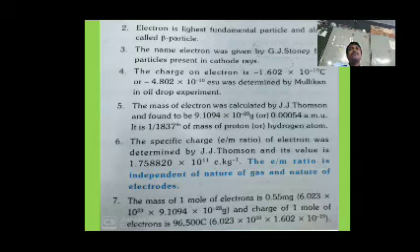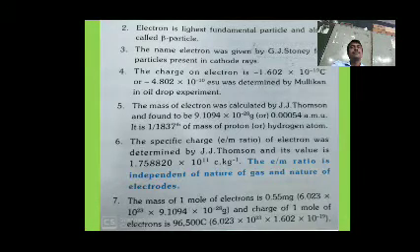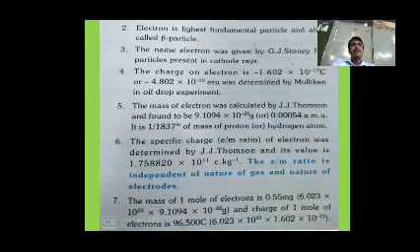The mass of 1 mole of electrons is 6.023 into 10 to the power of 23 into 9.1094 into 10 to the power of minus 28 grams, and that value is equal to 0.55 milligrams.